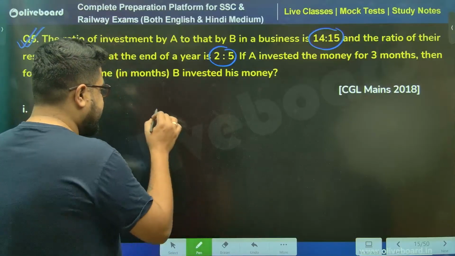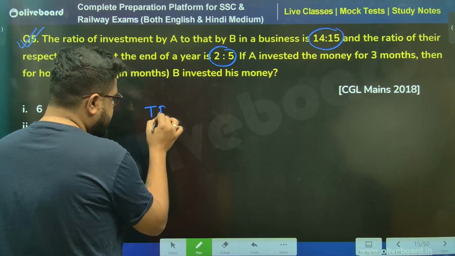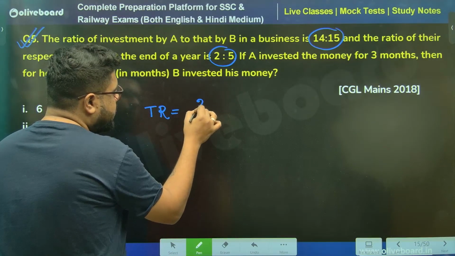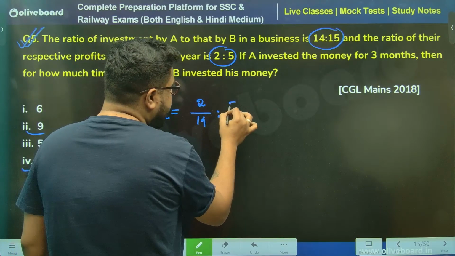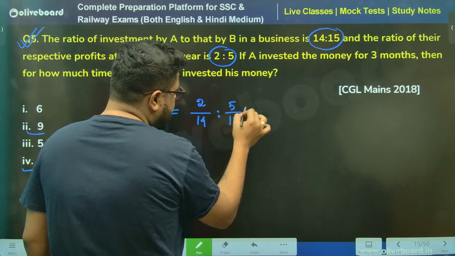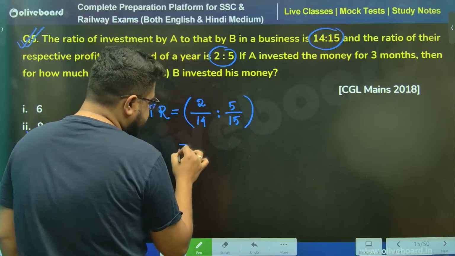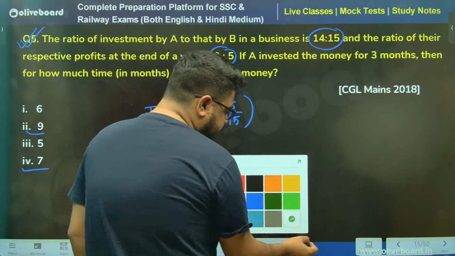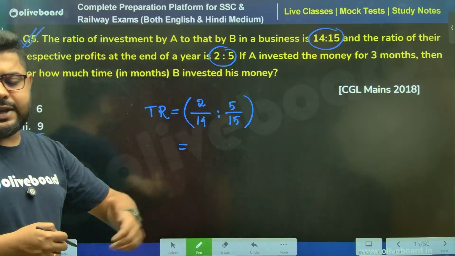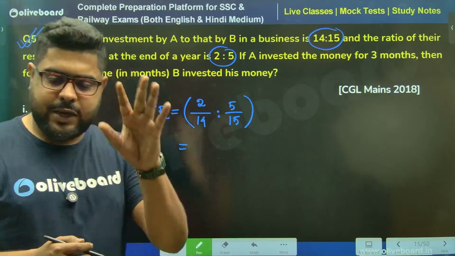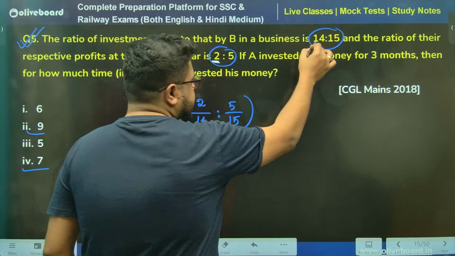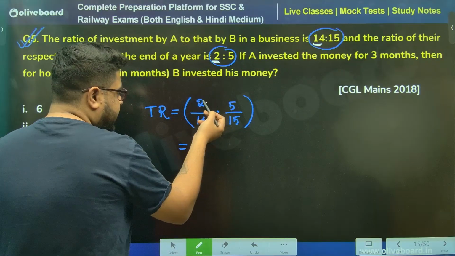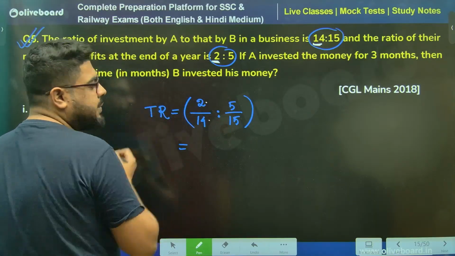If I write directly, time ratio is 2 by 14 is to 5 by 15. Will everybody be comfortable understanding it like this? Let me explain. 2 is the profit part, 14 is the investment part. Profit by investment is equal to time.